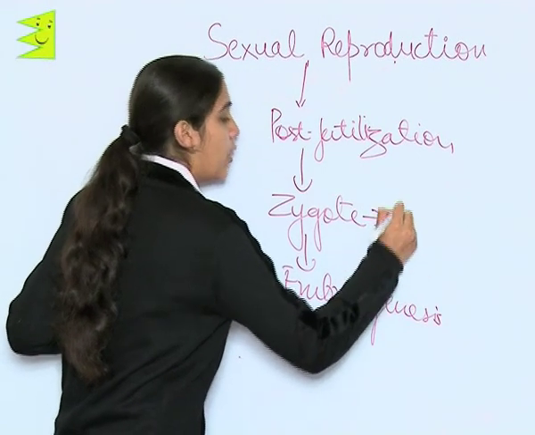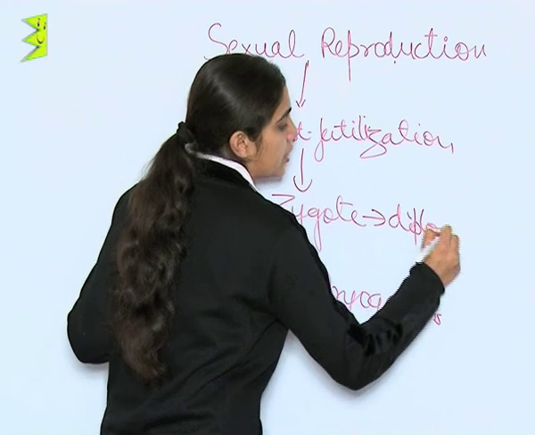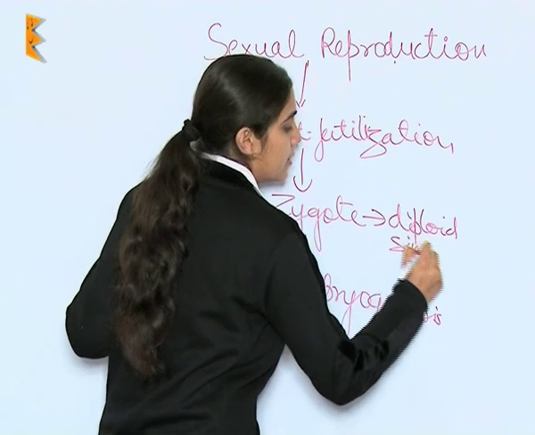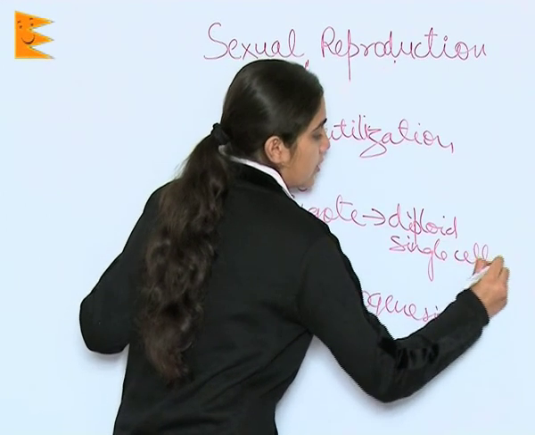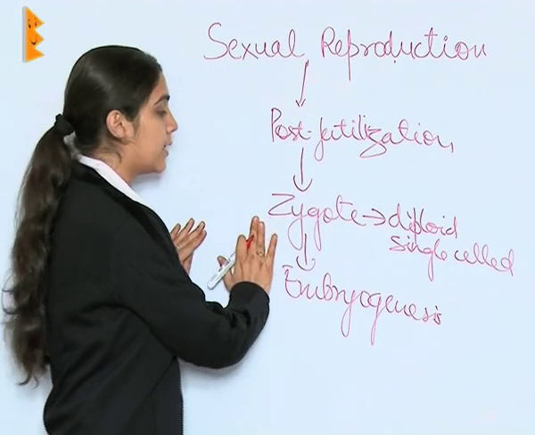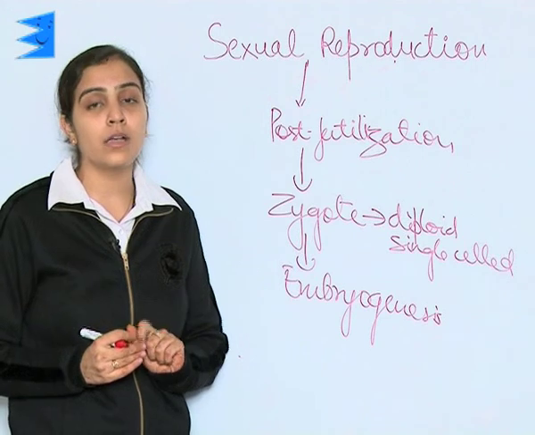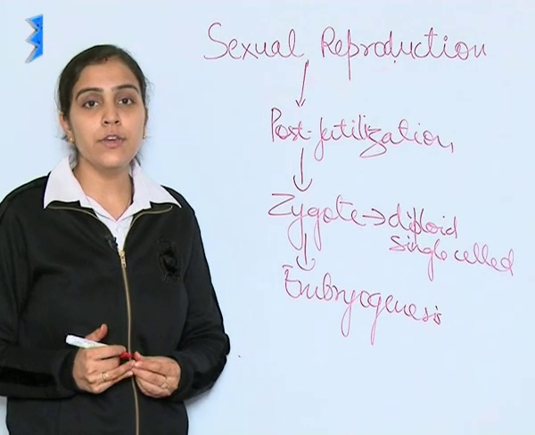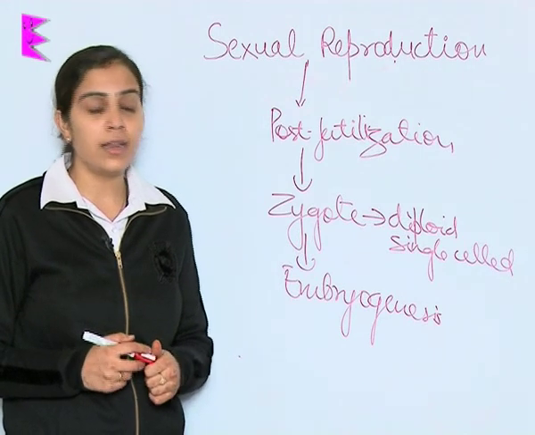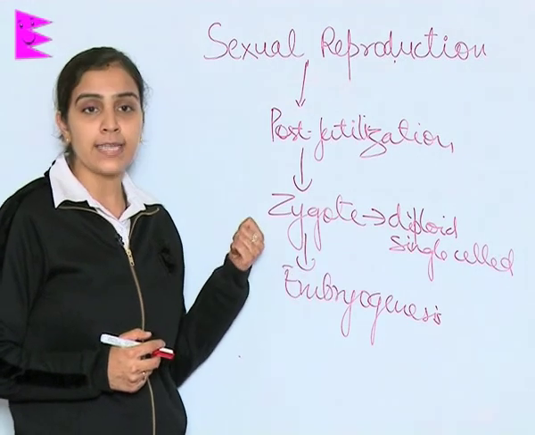Now, zygote is diploid in nature, single celled. The diploid single celled zygote is universal amongst all organisms. Even we human beings start our life as single celled zygote.